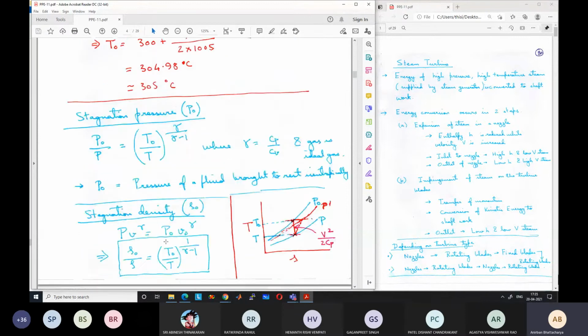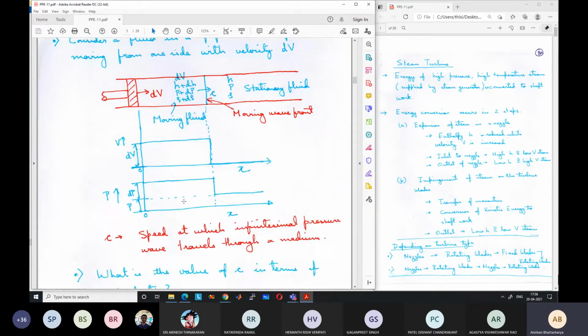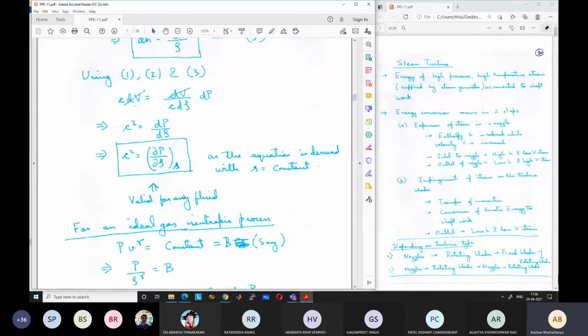So one equation was c square, where c is the speed of sound, is equal to del p by del rho for an isentropic process with constant entropy S. So this equation is valid for any compressible material, because we did not take any assumption regarding the nature of the material for obtaining this equation. c is equal to root over del p by del rho at constant S.